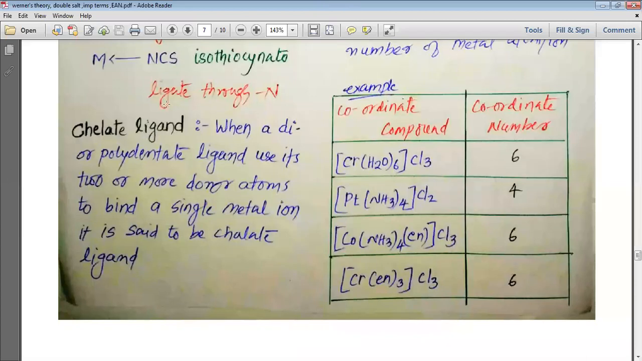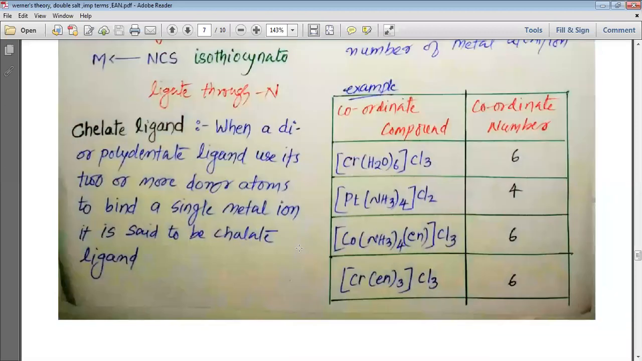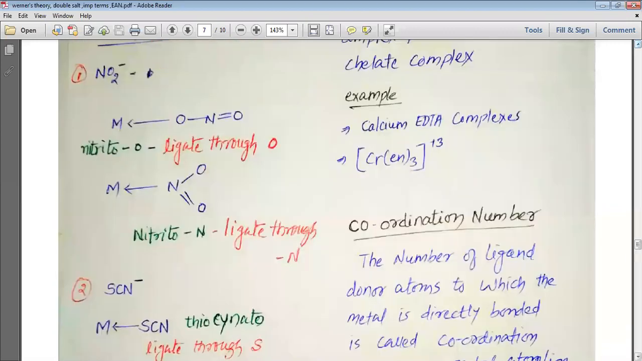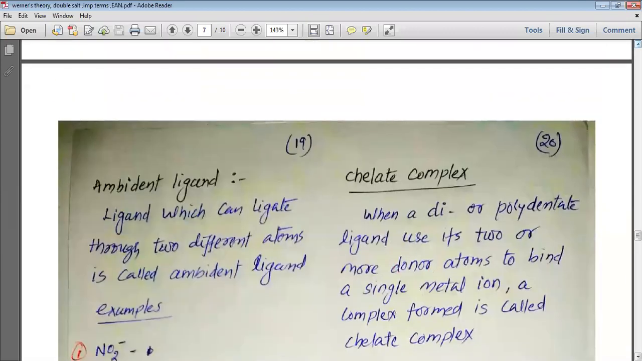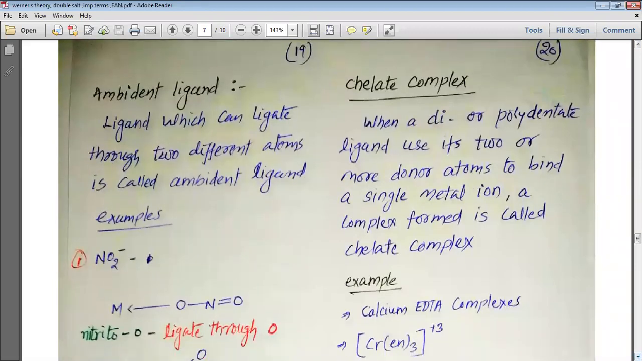Then we have the chelate ligand. When a di or polydentate ligand uses its two or more donor atoms to bind a single metal ion, it is said to be a chelate ligand. So if a didentate or higher dentate ligand combines with the metal ion and produces a compound, such a ligand is known as a chelate ligand.